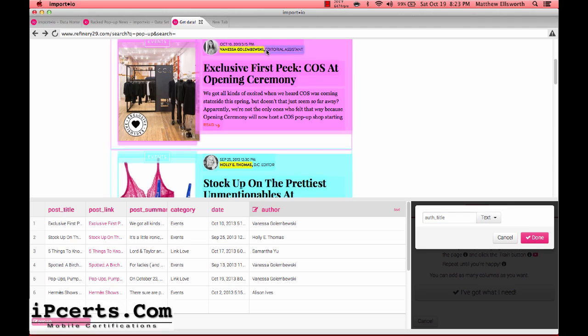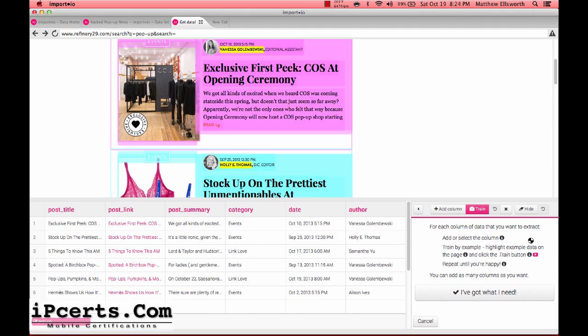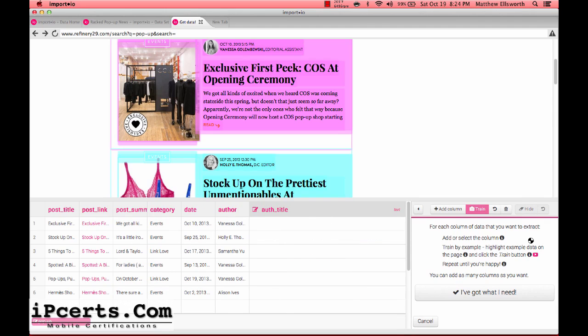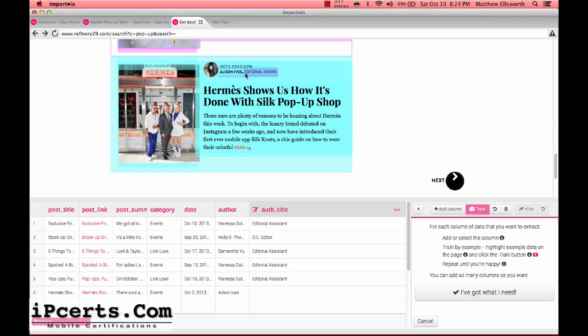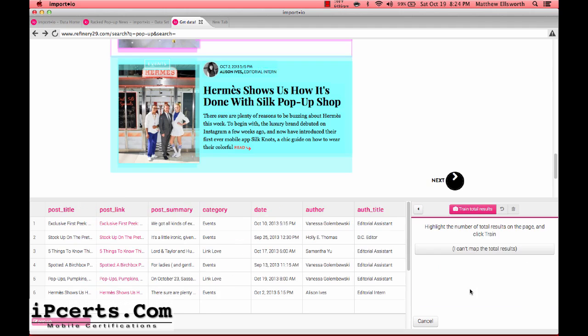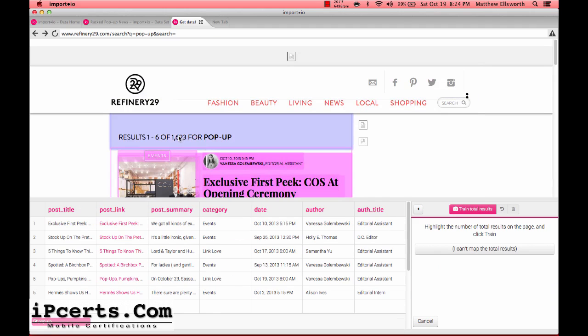And see, now this one's going to probably throw a little bit of difficulty because it's actually kind of in the same cell as the name, so we'll see if we can get it to work right. Okay, and I'm going to select this one as well and train it, because we want to essentially give it results until it figures out the entire pattern. And then the editorial intern as well. And then we'll see how well it does in the next one. Okay, so we've got what we need, and let's go up and train the total results.